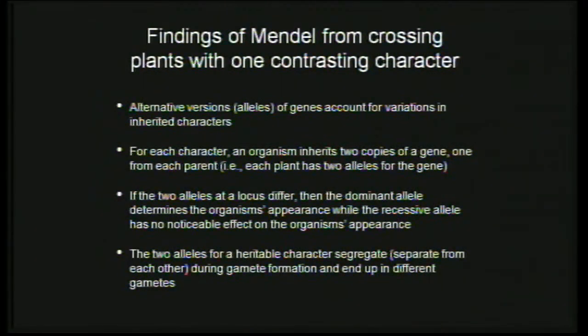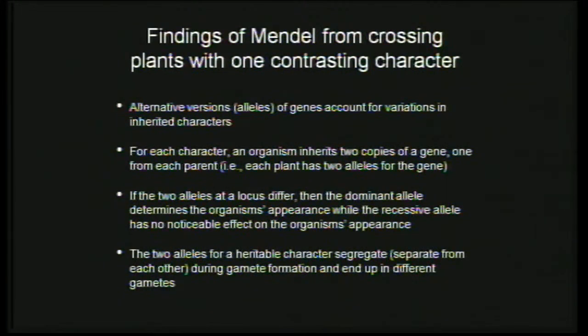He also found that for each character, an individual gets a copy of the gene from one parent, another copy from the other parent. Then the third conclusion is that if these two genes at the locus are different, for example, in that case, we studied the purple color flower and the white color, then one will always be dominant, one will be recessive. You know, that's what he concluded. Then the last thing is that he found out that these two alleles will never come together in a gamete. So they will always segregate or separate during the formation of the gamete.